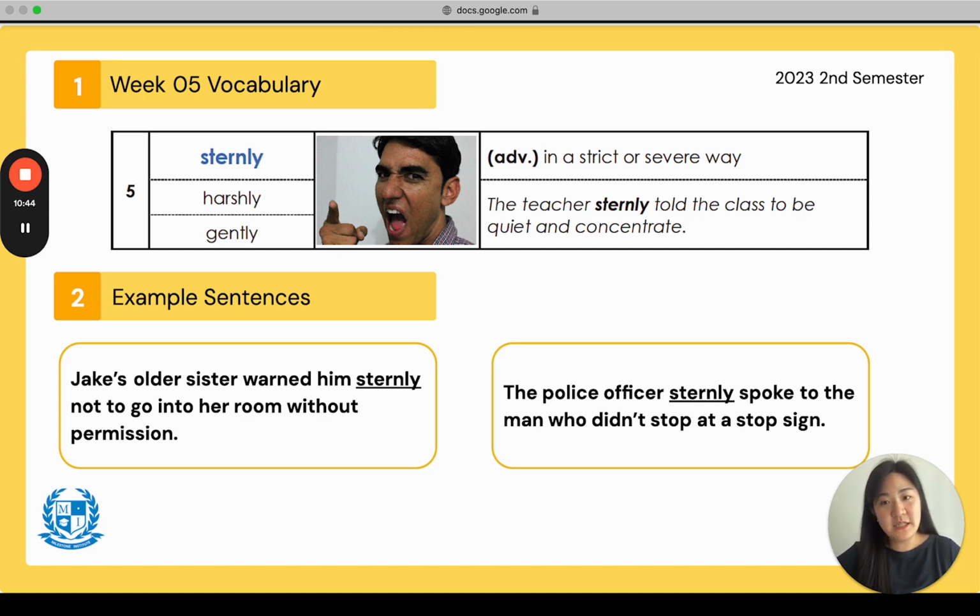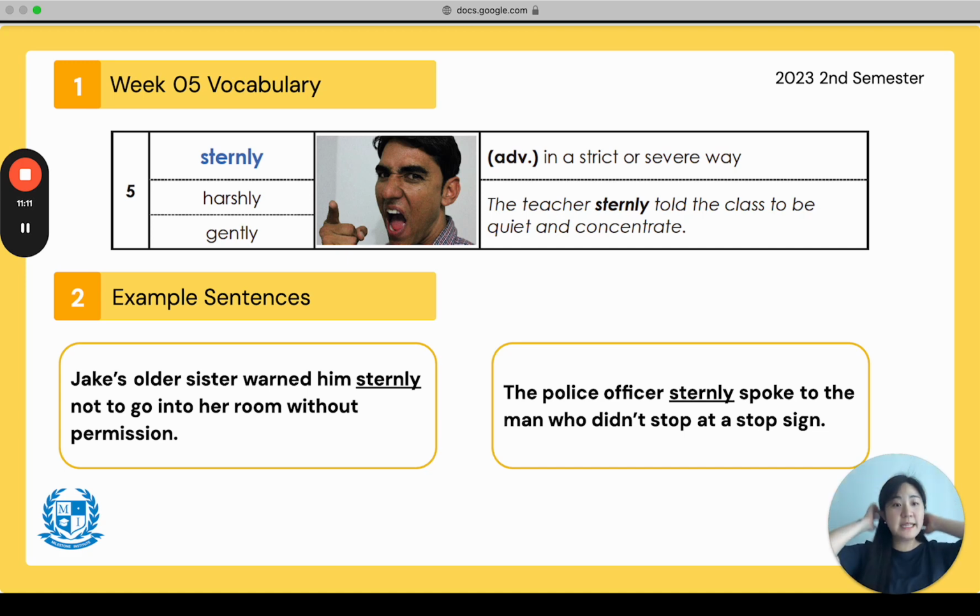Jake's older sister warned him sternly not to go into her room without permission. So the sister was like, Jake, don't go into my room. In a very stern way. Sternly. Example sentence 2. The police officer sternly spoke to the man who didn't stop at the stop sign.